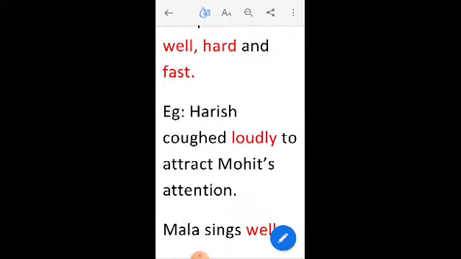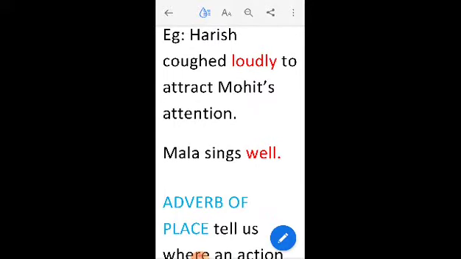Let us take an example. Harish coughed loudly to attract Mohit's attention. So here, cough is the main verb. And when we ask the question how did Harish cough? So he coughed loudly. Mala sings well. So how does Mala sing? So the answer to that is well.